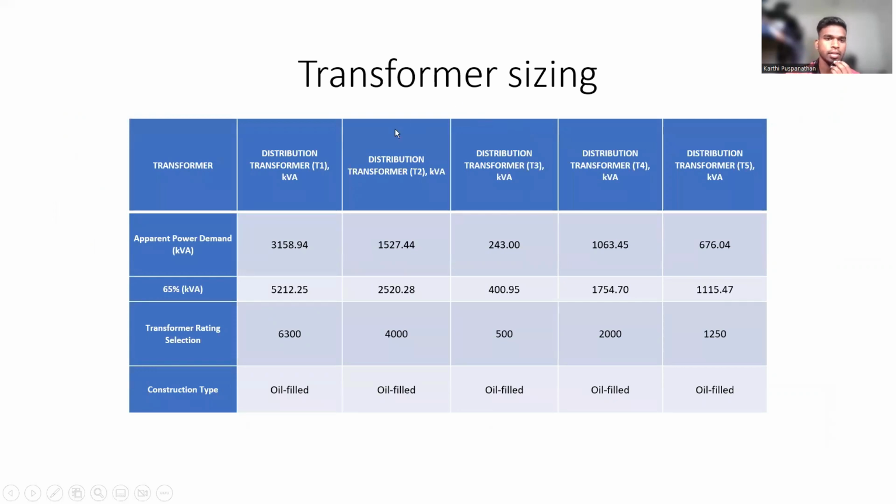So this is the transformer sizing. These are the calculated values from the previous Excel file. With this value, you need to add another 65%, to get the 65% margin for the transformer. So the transformer sizing becomes 5212. We couldn't find a transformer rating of 5212, so we need to choose a higher value, which is a rating of 6300. So that's how we choose for the entire transformer.